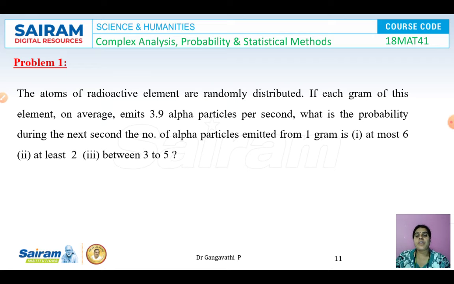Let us see the first problem. The atoms of a radioactive element are randomly distributed. If each gram of this element on average emits 3.9 alpha particles per second, what is the probability that during the next second, the number of alpha particles emitted from 1 gram is at most 6, at least 6, and between 3 to 5?